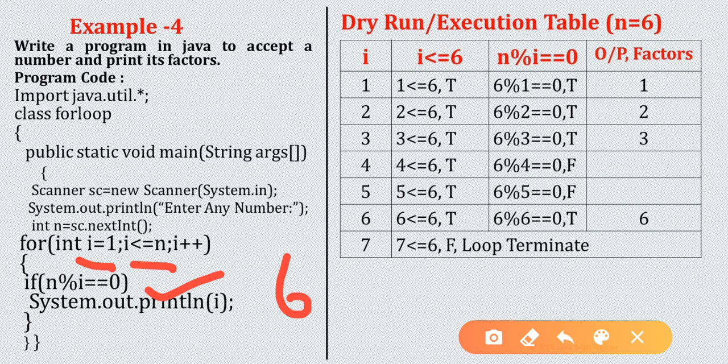If number mod i equal to 0. Most of the students here write i mod n, but what is the correct condition? n mod i. The number remains the same, and i will change from 1 to the number itself. At the beginning i will be 1, number will be 6, 6 mod 1 equal to 0, condition true. What will be printed on the console? 1 will be printed.